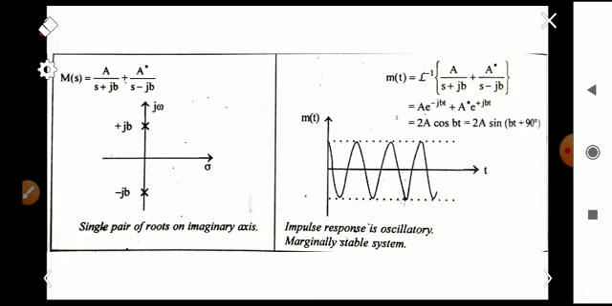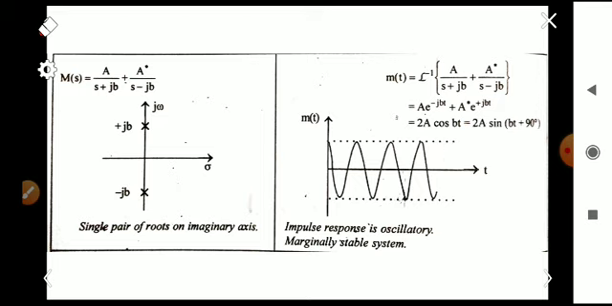Okay, so next one: if you are having two conjugate roots on the imaginary axis, here it is s equal to minus jb, here it is s equal to plus jb. So only the imaginary part is there, so it will be on the imaginary axis. If you take the Laplace inverse for finding the impulse response, we will get 2A sin(bt plus 90), or 2A cos(bt). So the function will contain only the sinusoidal characteristics.